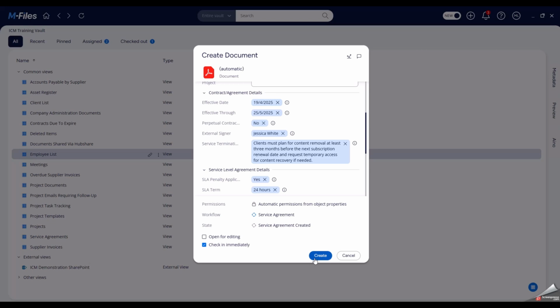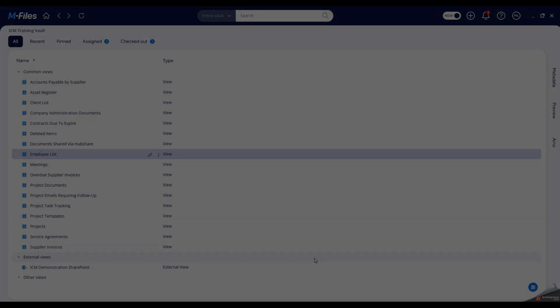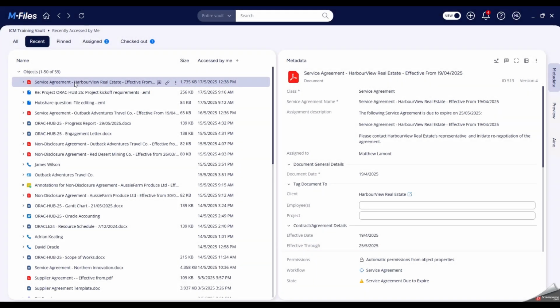The document will go into an M-Files workflow, which has been configured to send an email notification to members of the executive management team when the agreement is within 30 days of its expiry date. Now that the document has been filed into M-Files, we can see that the desktop application has flagged the document's workflow state as a service agreement due to expire. The document has now been assigned to the relevant personnel via the M-Files desktop application for their attention.